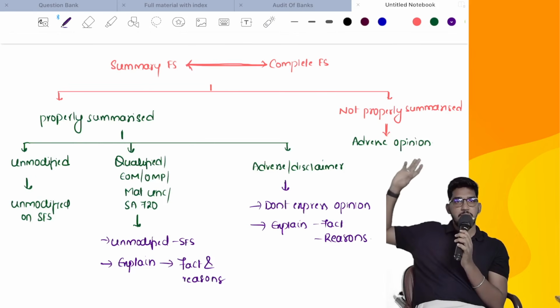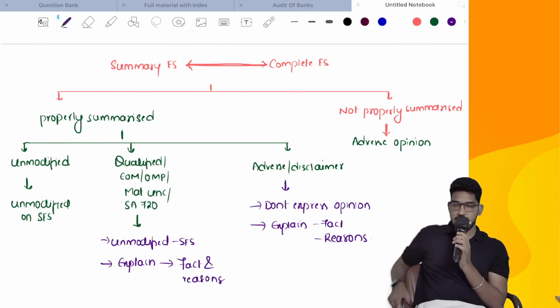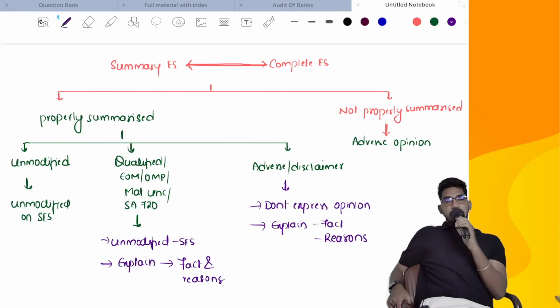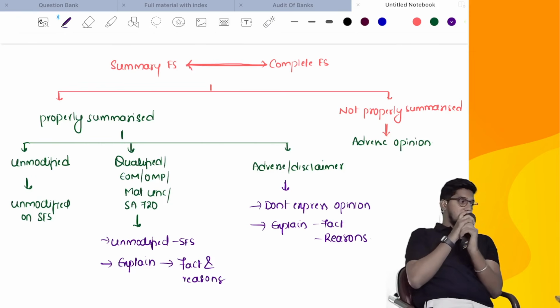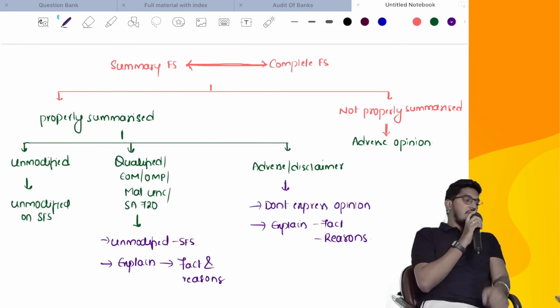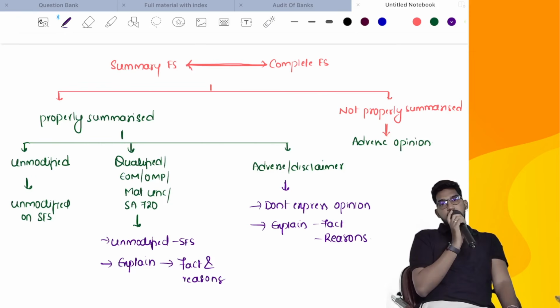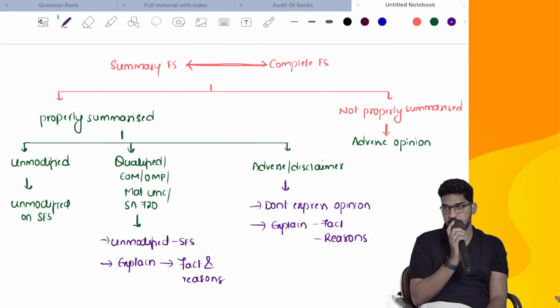And if the main audit report contains adverse or disclaimer, then what should we do? We should not express an opinion, but we have to mention the fact that the main audit report contains an adverse or disclaimer. Also explain the matters that gave rise to the adverse or disclaimer of opinion. Understood? So this is the only complicated part. The rest of the standard we have to read and finish.